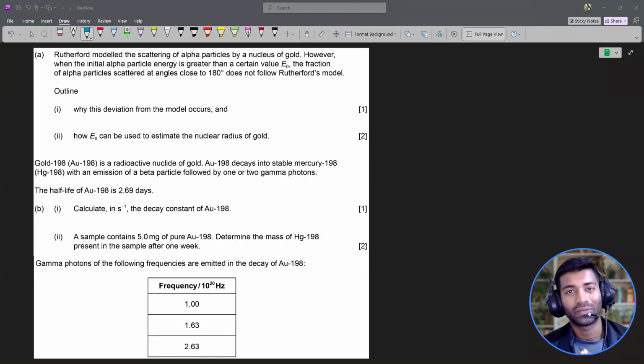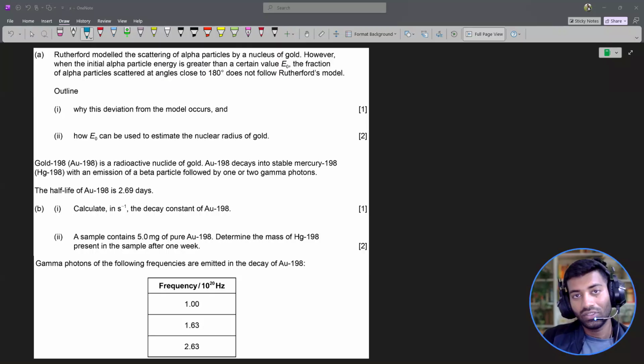Today we are looking at a question from Unit E, and this is a question from IB Physics Paper 2, HL, May of 2025. The question is: Rutherford modeled the scattering of alpha particles by a gold nucleus. However, when the initial particle energy is greater than E naught, a fraction of alpha particles scattered at an angle close to 180 degrees do not follow Rutherford's model. Why does the deviation from the model occur?